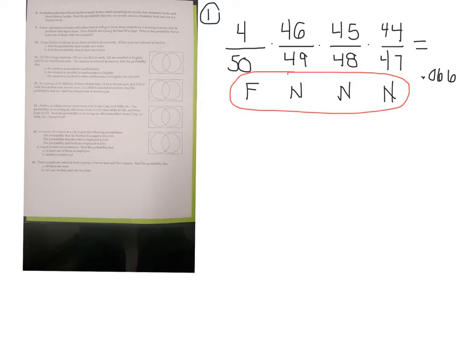You've got to remember that there are other ways for one friend to get the moped and not the other 3 to be a friend. The friend could be the second person, the friend could be the third person, or the friend could be the fourth person. So basically you have to factor in the number of combinations of one friend with 3 non-friends.